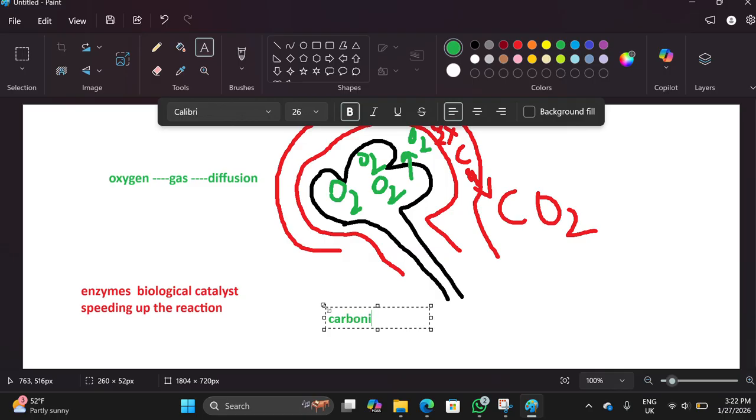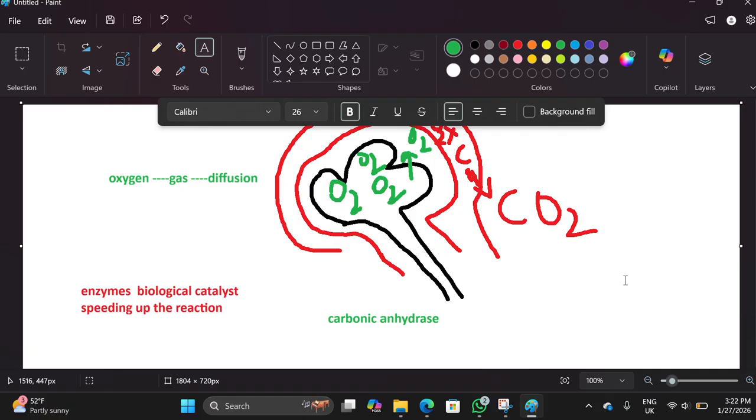It will only act when carbon dioxide is made in the body, and this is the specificity of enzymes, which act on different specific reactions. When carbon dioxide is made, it moves out of the body by the same pathway it came from, and the oxygen comes into the body.